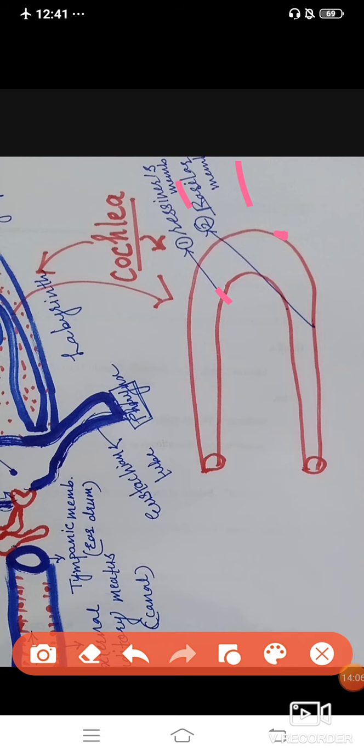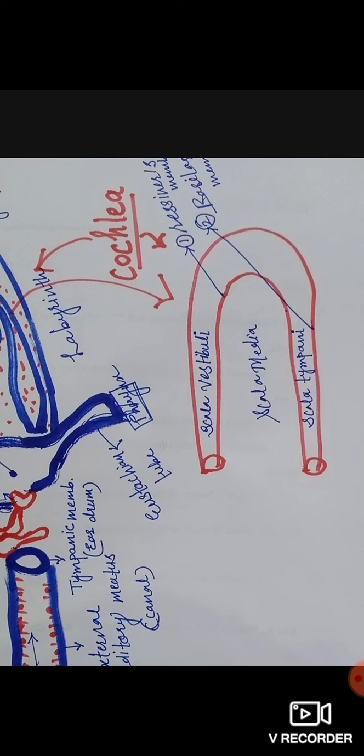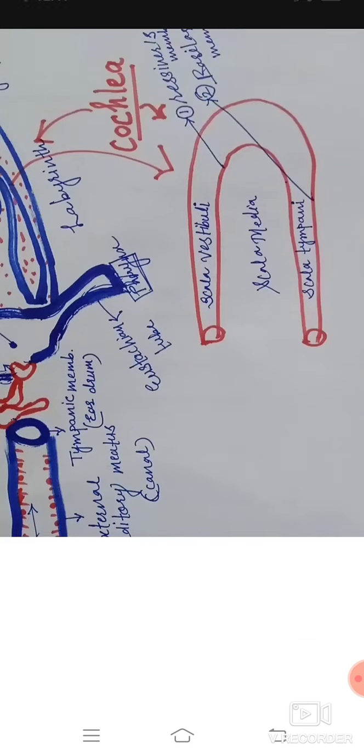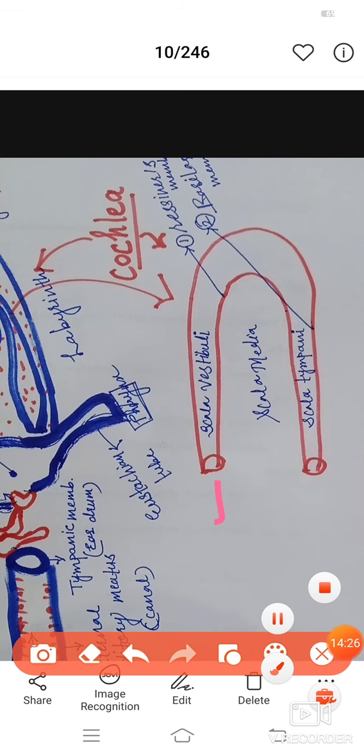These membranes divide the cochlea into three parts. What are the names of these three parts? The upper part is called the scala vestibuli, this one. While the middle is called the scala media, and the lower one is called the scala tympani. These are the three parts of the cochlea made due to the presence of these two membranes.